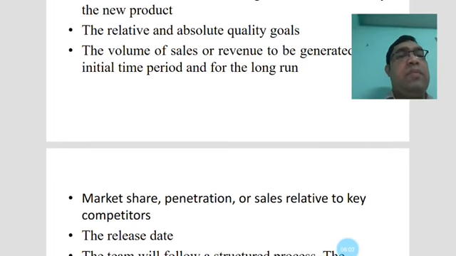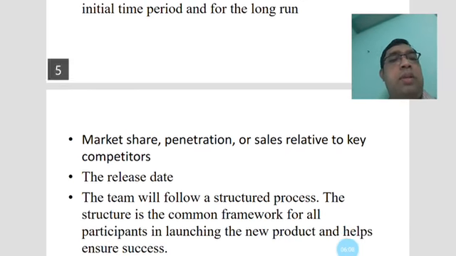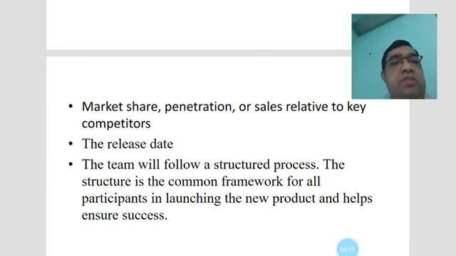And for this the market share penetrations or sales relative to key competitors also will be concentrated. The release date is much more essential, and we can see it in our automobile sector and also the mobile industry.